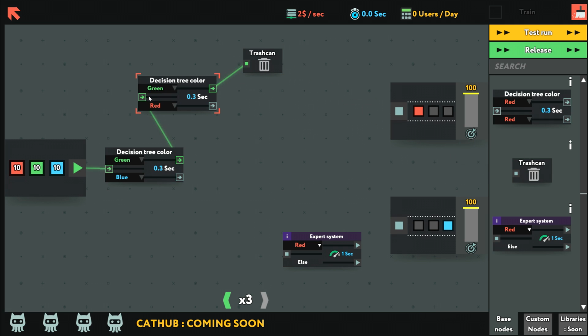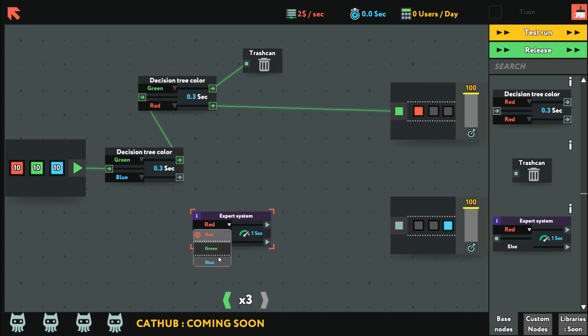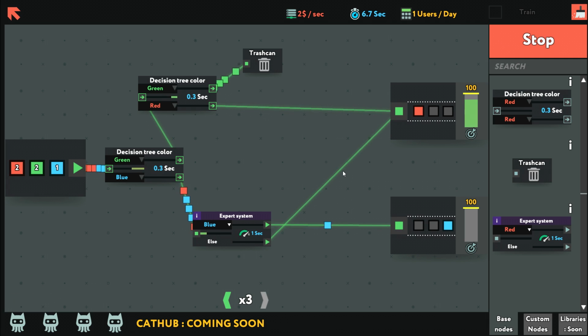Let's see. So that means what goes up here will be green and red. Then I can filter the green to the trash, and I can filter the red to here. What comes out of here will be blue and red, in which case I can send the blue here, and the red will be sent here. I think that would work. And it's still faster than using the 1 second ones. It's having trouble though, it's going so slow. Is that going to stop me?